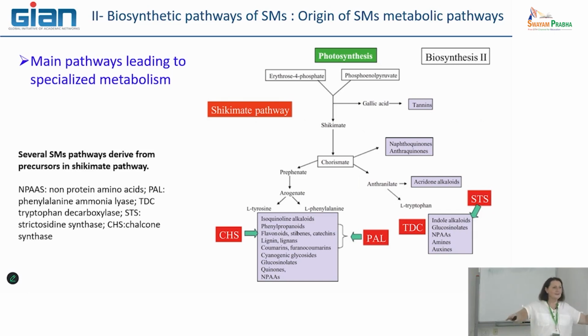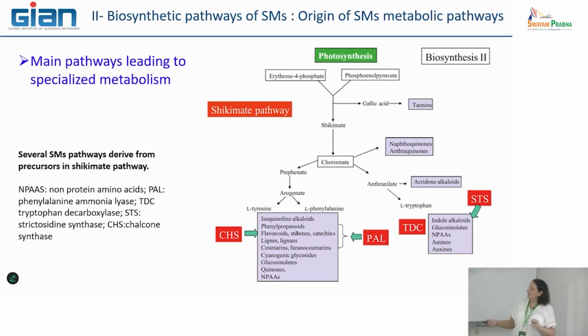So at this moment we have all the diversification we can observe, leading in particular to 3 different amino acids, tyrosine, phenylalanine, and tryptophan, which are the first precursors of the different pathways leading to phenyl compounds, alkaloid or glucosinolate compounds.